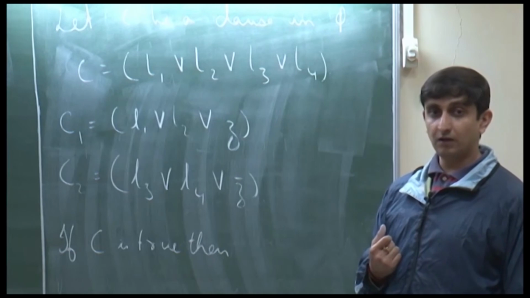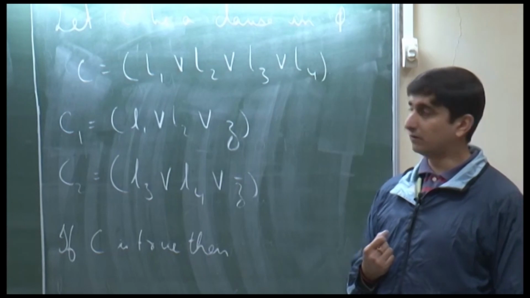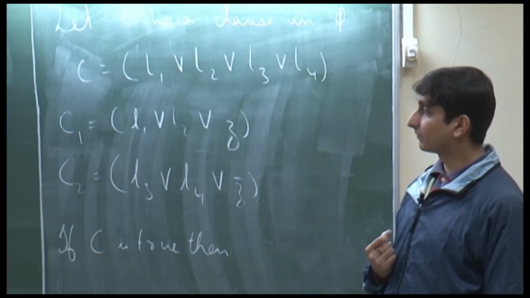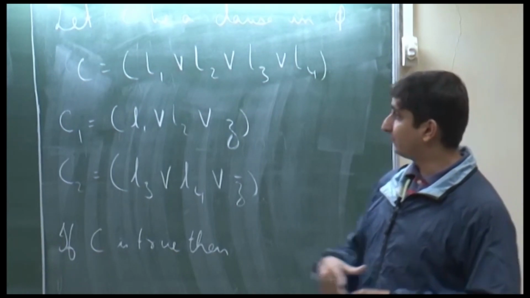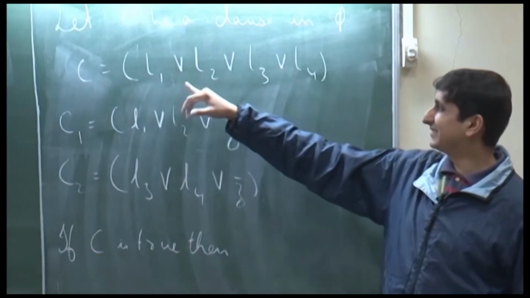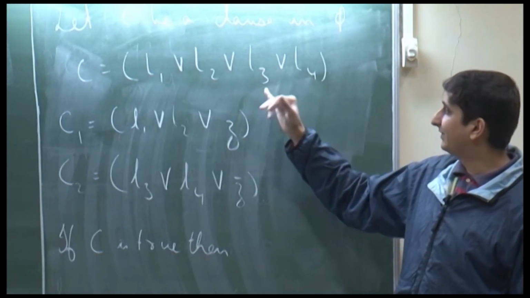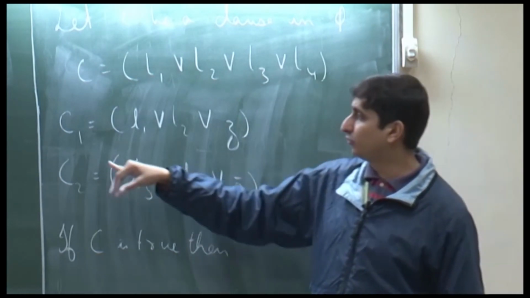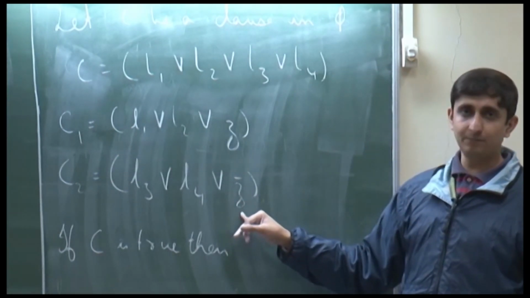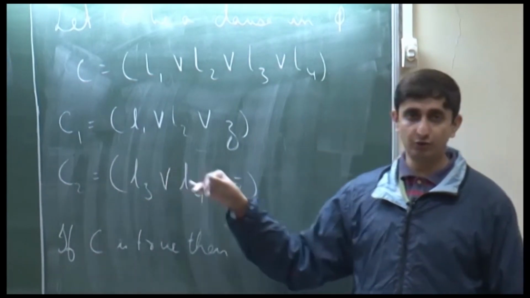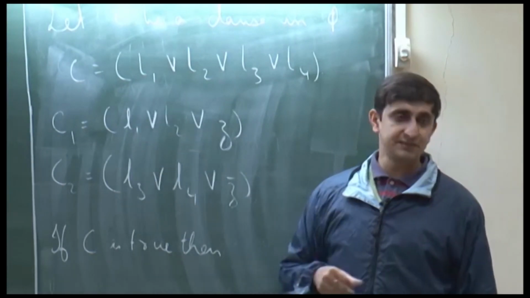Because we choose 0 where it was 1. If L1 or L2 is true, then we take Z as false. If the clause C is true, then at least one literal among these 4 is true. Let that literal belong to C1 without loss of generality. Then we pick Z to be 0, which also makes C2 true, and if that literal belongs to C2, then we set Z to 1, which makes C1 true as well.